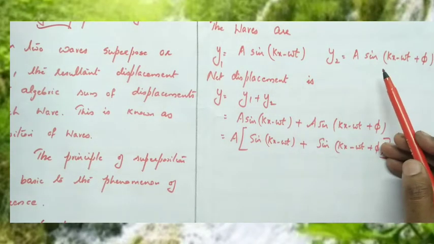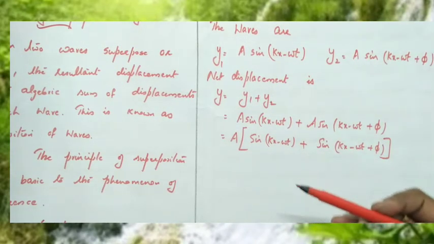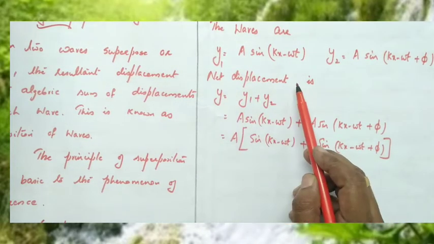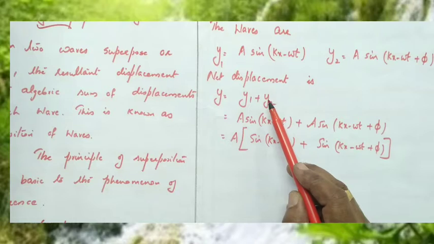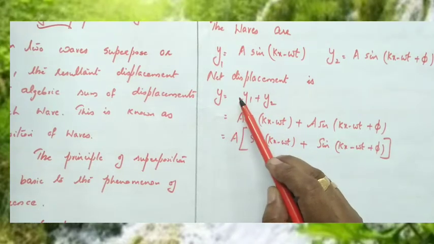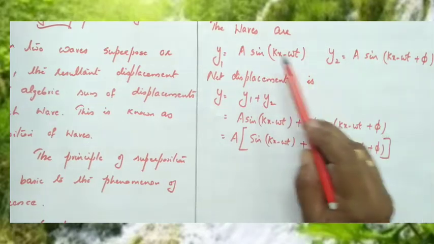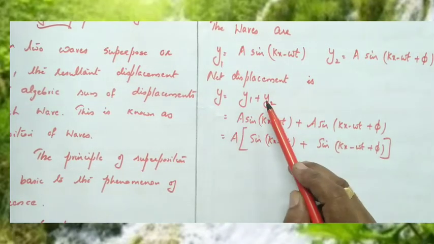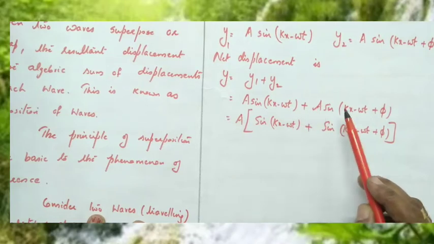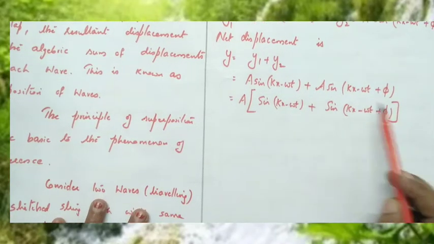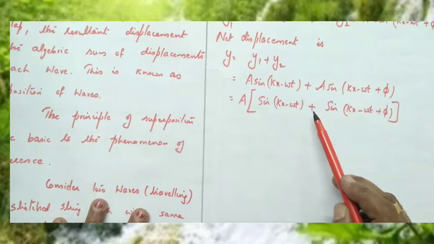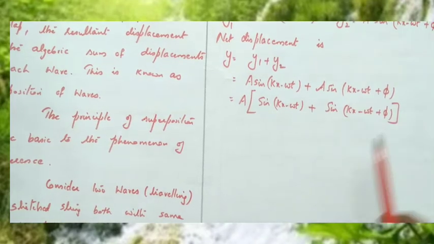When they superpose each other, when they cross and combine, according to the superposition principle, the net displacement is y equals y1 plus y2. The net displacement is the algebraic sum of the individual displacements of each wave. So y equals y1 plus y2, substituting: a sin(kx minus omega t) plus a sin(kx minus omega t plus phi). From this, a can be taken outside: a times [sin(kx minus omega t) plus sin(kx minus omega t plus phi)].